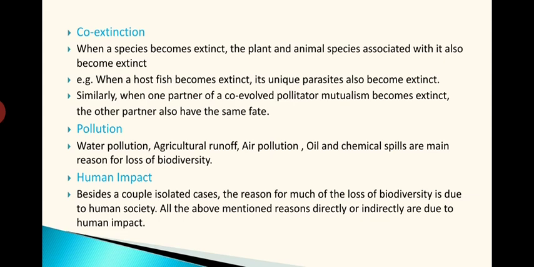See, if one species is permanently lost, the other one has no alternative. For food purposes and all, they will be depending on this one. They won't get food and all, so indirectly it is causing the extinction of the other species also. Those species which are depending on each other, once one species is lost, the other one is also going to be extinct. Similarly, when one partner of co-evolved pollinator mutualisms becomes extinct, the other partner also has the same fate.